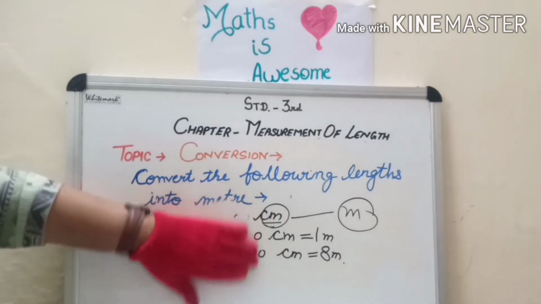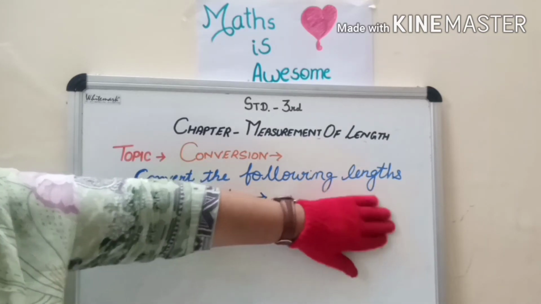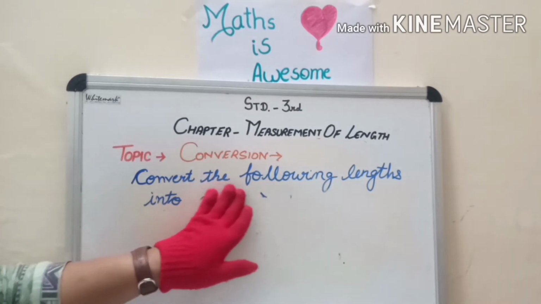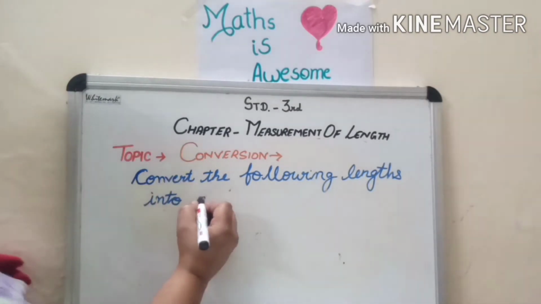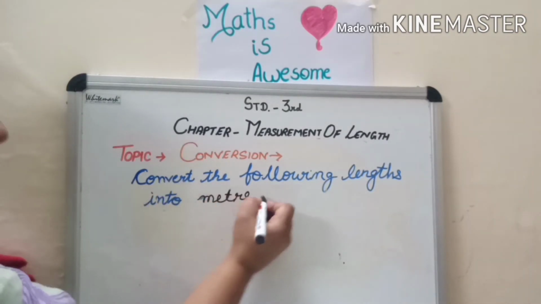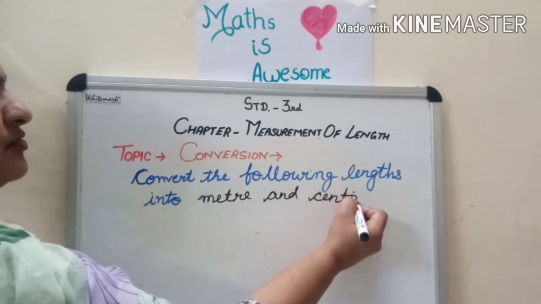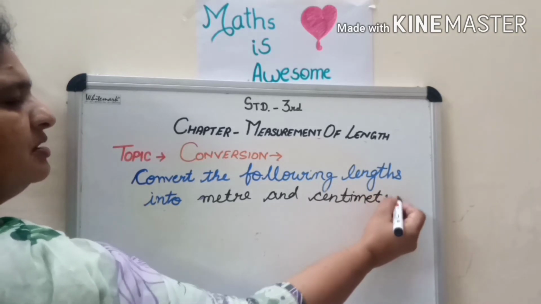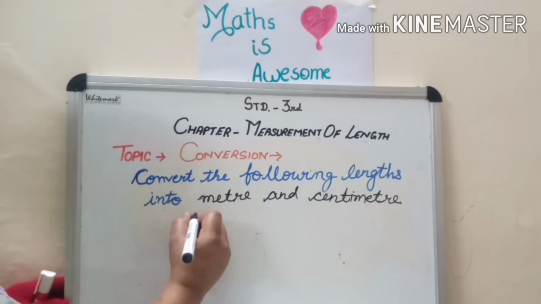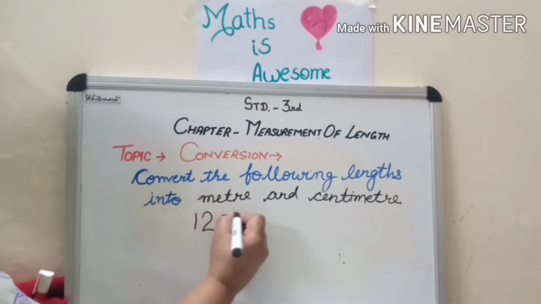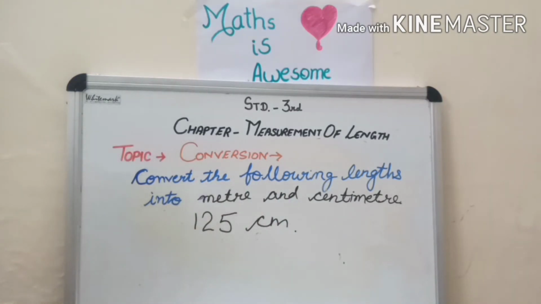Okay children, now I am making just a simple little change. It's not a change, I am just writing it with meter. The question is: convert the following lengths into meter and centimeter. Be careful, children, when you see this question. Listen carefully. The question is 125 centimeter. How will we convert this into meter?